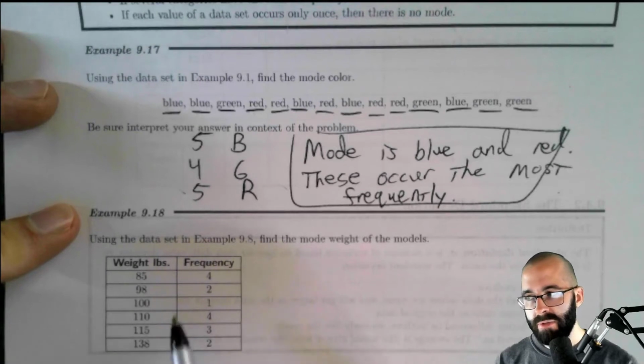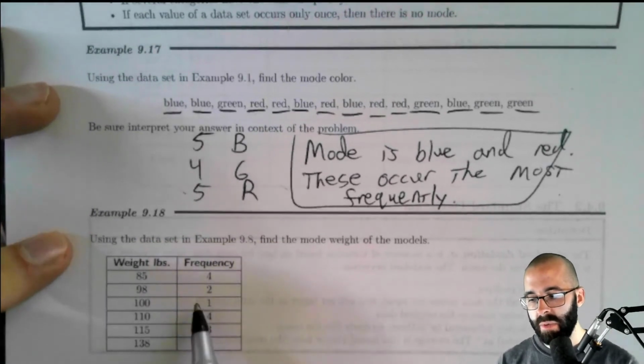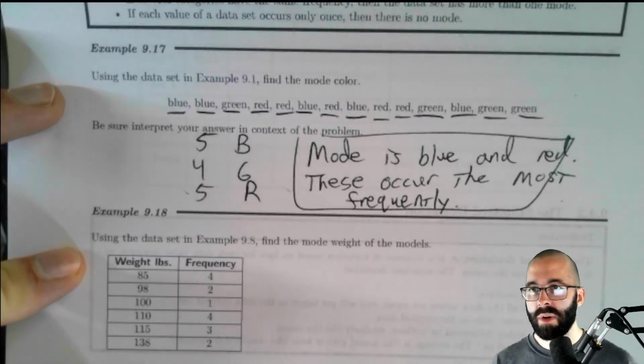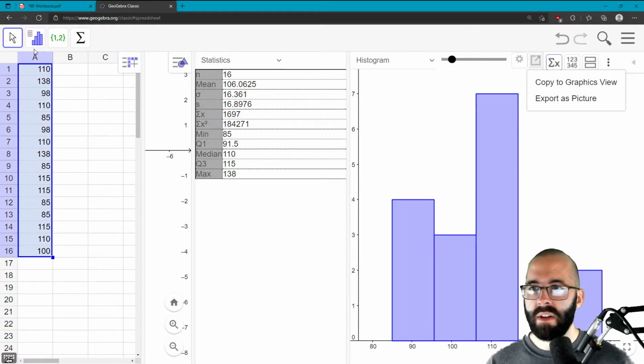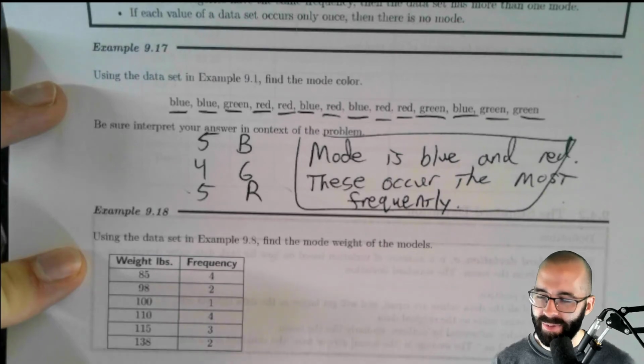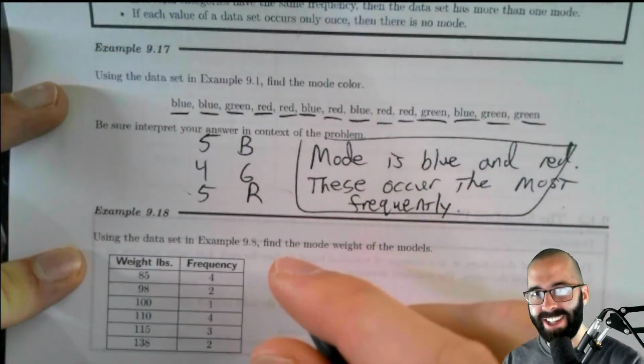Find the mode from a frequency table. And again, for this one, if you wanted to, you could write all of this in GeoGebra, right? You could go over here, type in all of these weights just like we have before, make a histogram, look at the stats, and the mode, it's not on here. You're not going to use GeoGebra for this. You can use other technology though. Caught me by surprise, that one.